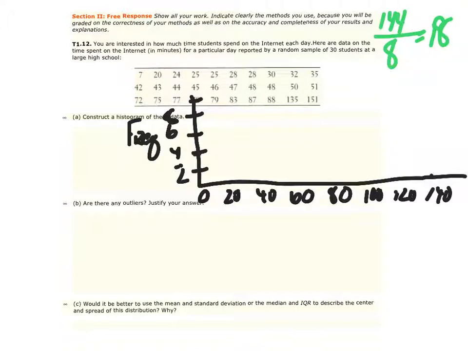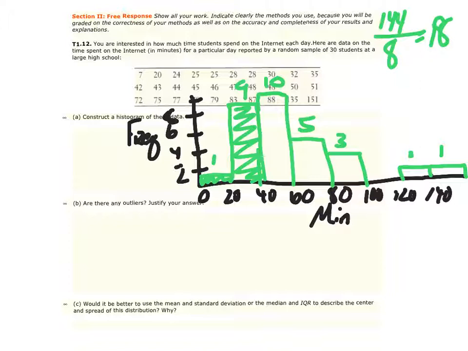So I've set this up where I'm going to have on the bottom here, I have my bin widths, and that's in minutes, so I should label it. And I'm going to have my frequency over here, and I'm going to count by 2s for my counting. If I go through and count, here's what I'm going to end up getting. Is something of this nature. Now, I just put the counts at the top to show you, to make sure you could read it better. But this should tally up to be all 30 of the responses.